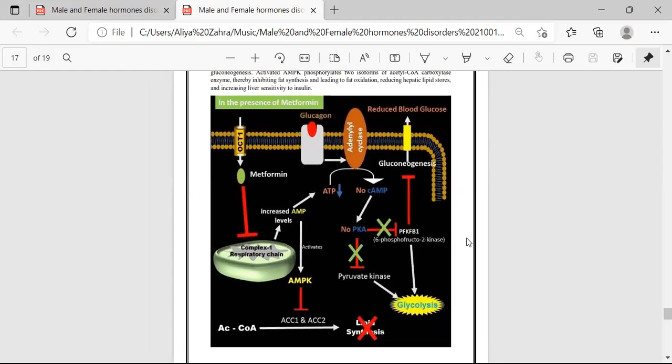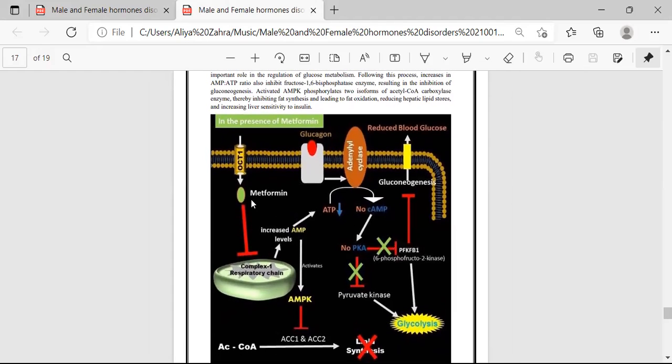Here is the pictorial representation of the mode of action.